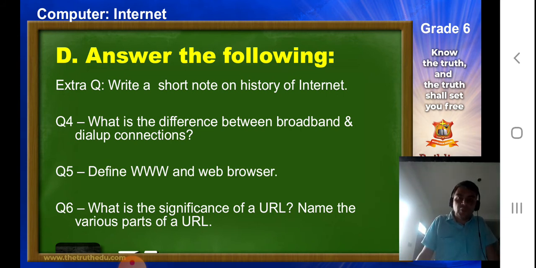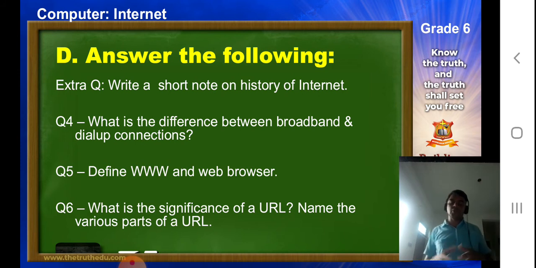Answer the following. Our first question we are going to start off with is: write a short note on history of internet. This was your homework. On the history of internet you can talk about ARPANET, right? That's the Advanced Research Project Agency Network. You can mention how the funding happened through ARPA.